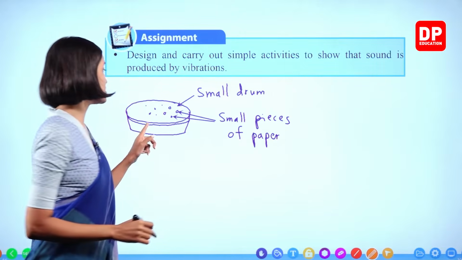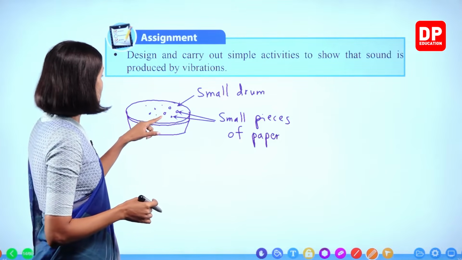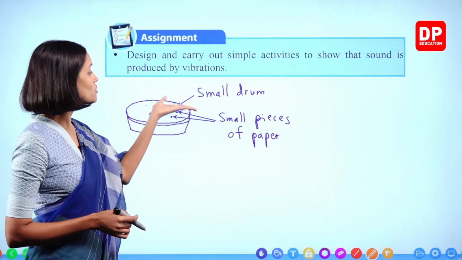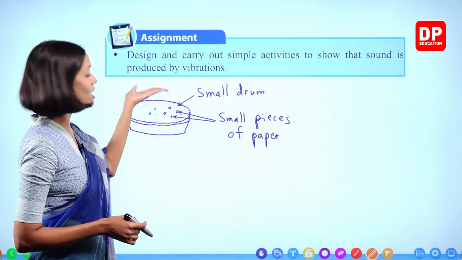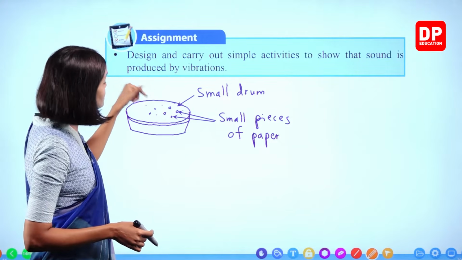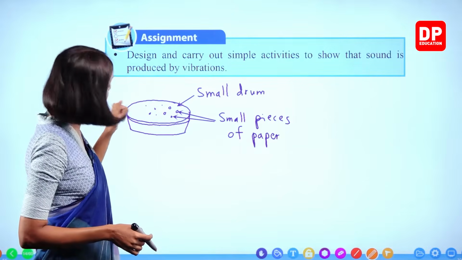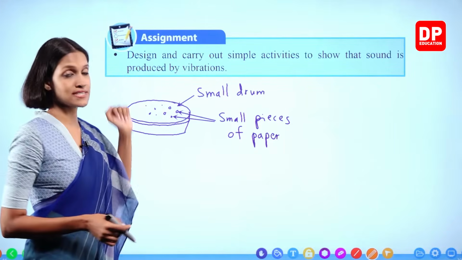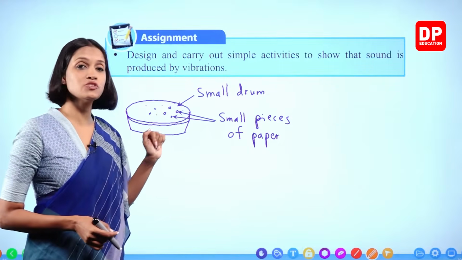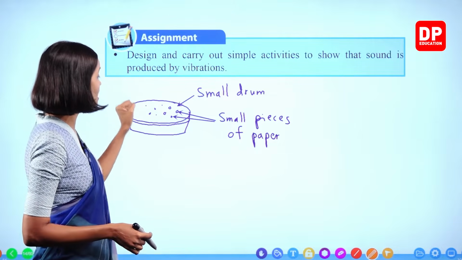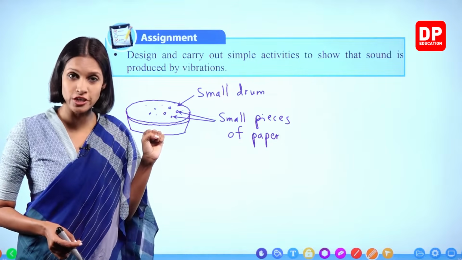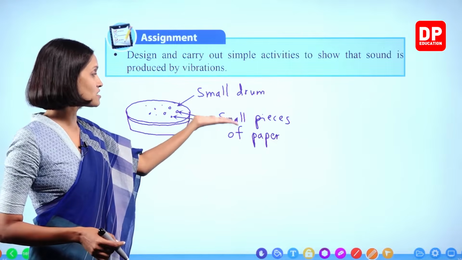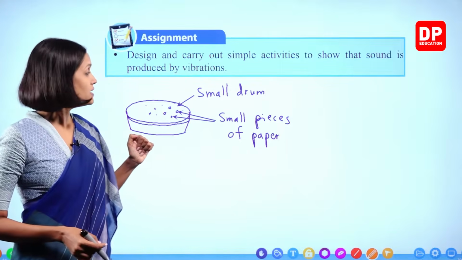So what do you have to do here, children? When you tap on the small drum lightly, what happens? Small pieces of paper move up and down. When you tap harder, what will happen, children? The small pieces of paper move faster. We did this activity. So using this activity, we can show that sound is produced by vibrations, right? Because of the vibration of the drum skin, small pieces of paper also vibrate, right?